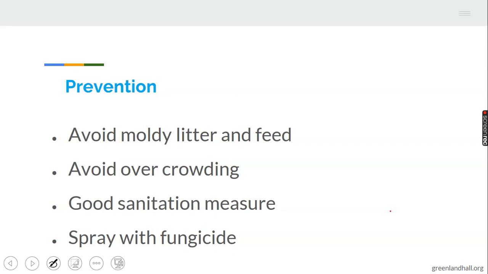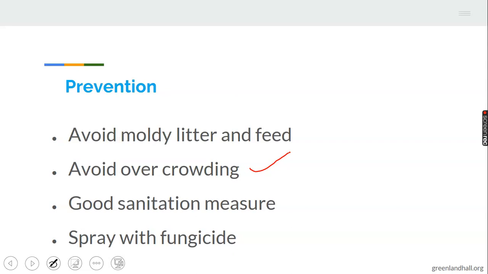Then you avoid overcrowding. Overcrowding of the animals should be prevented. Remember, in the last class, I showed us a farmer that crowded his animals in one place. When animals are crowded in one place, what do you think can happen? When one of the animals is infected by a particular disease, such an animal can transmit it to another animal.